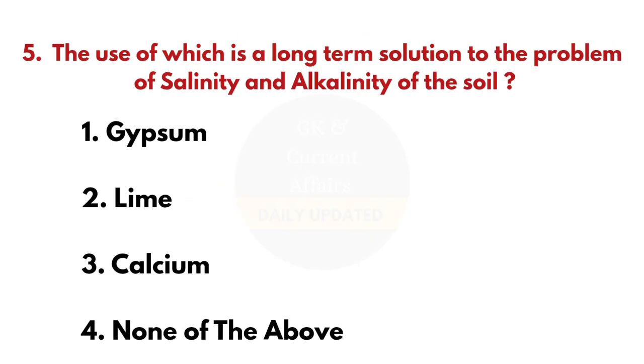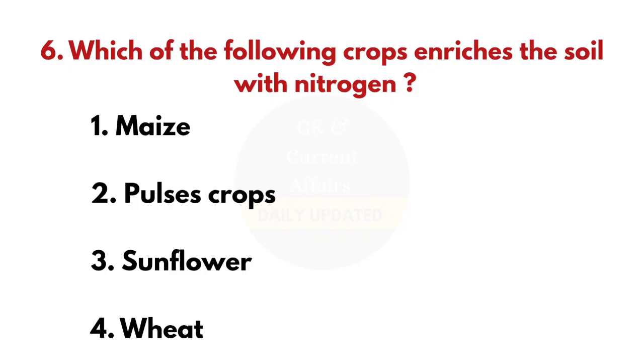Fifth question. The use of which is a long-term solution to the problem of salinity and alkalinity of the soil? And the answer is gypsum. Sixth question. Which of the following crops enriches the soil with nitrogen? And the answer is pulses crops.